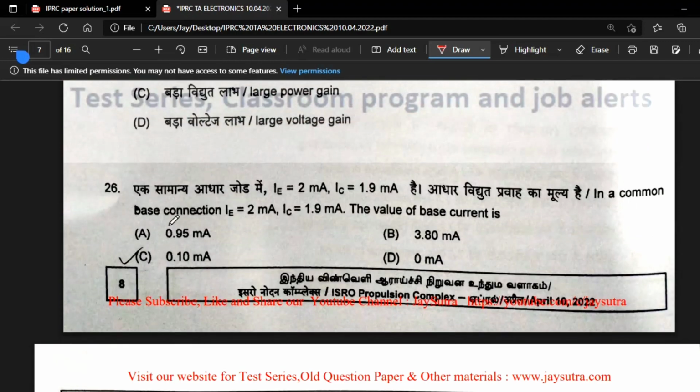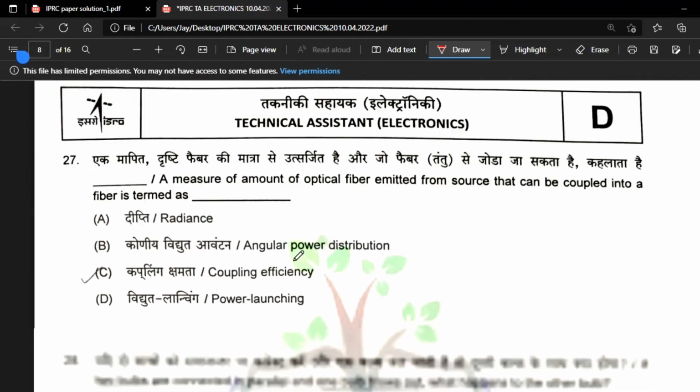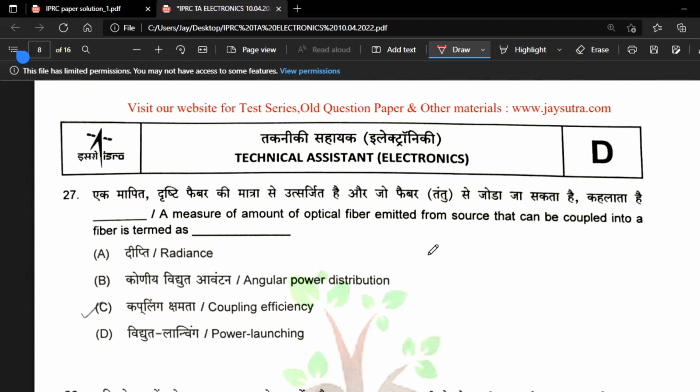Next question is, in a common base connection, I is given, IC is given, find the value of base current. What is the base current? Base current IB is equal to I minus IC. Now I is given 2 minus 1.9, then it will become 0.1 milliampere. 26, option C.